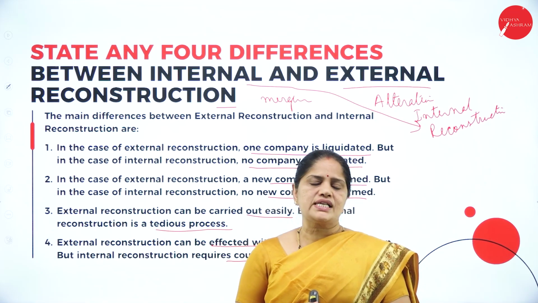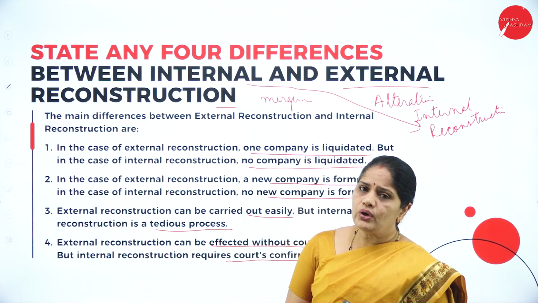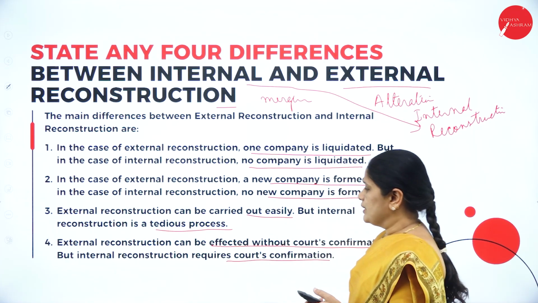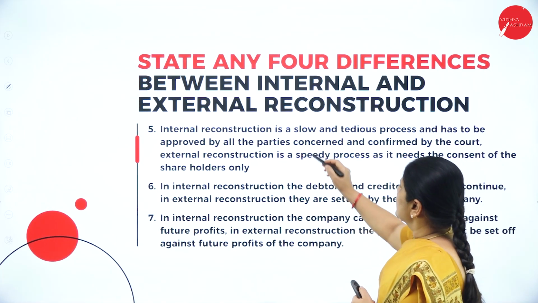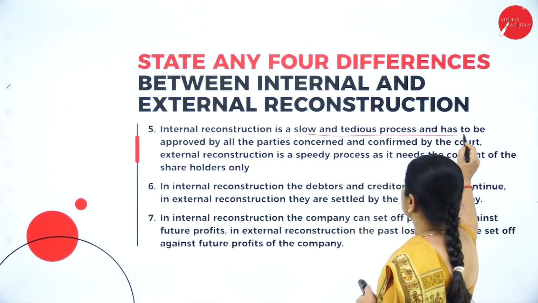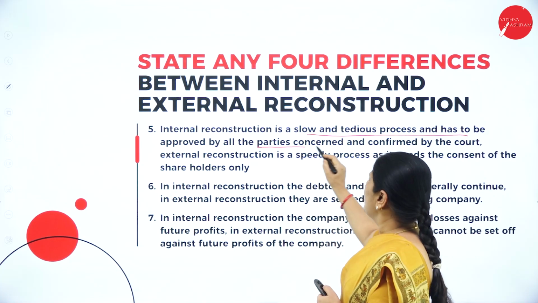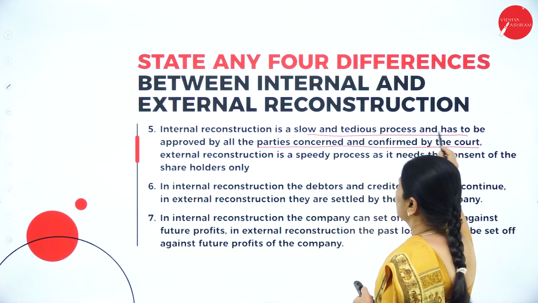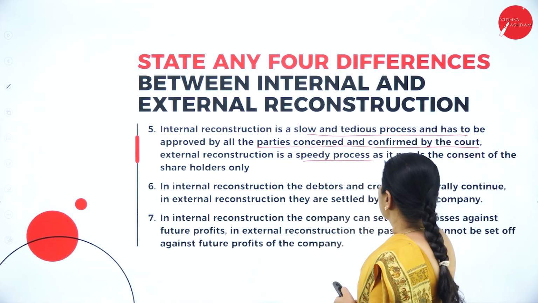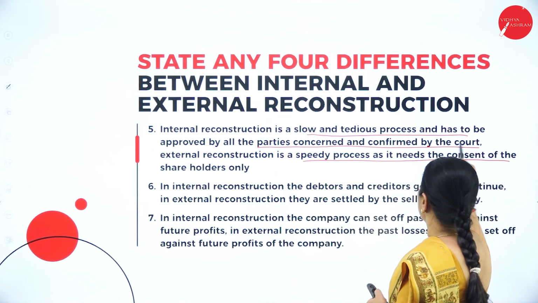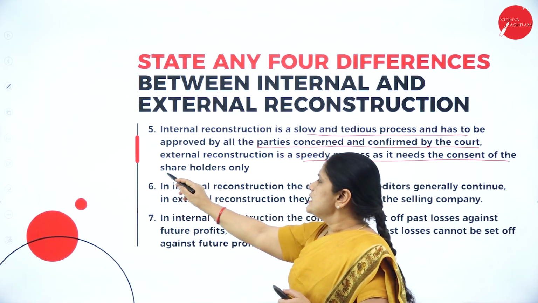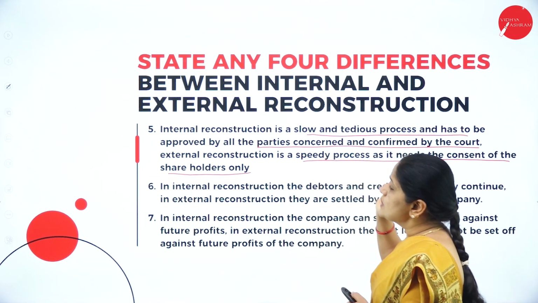Whereas in case of external reconstruction, you don't need any such intimation. Then internal reconstruction is a slow and tedious process and has to be approved by all the parties concerned and confirmed by the court. Whereas external reconstruction is a speedy process as it needs the consent of the shareholders only.